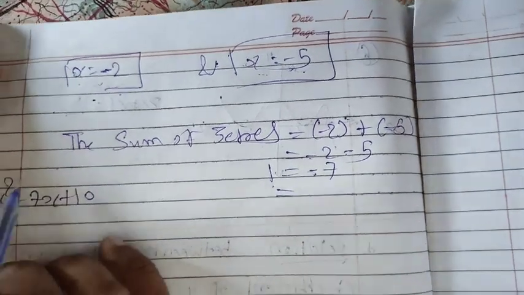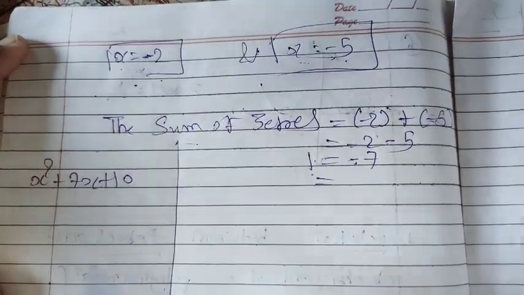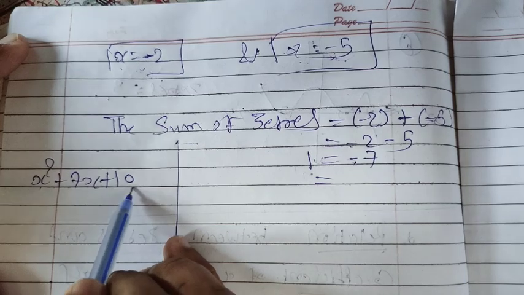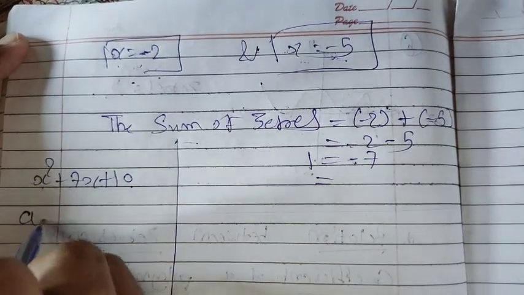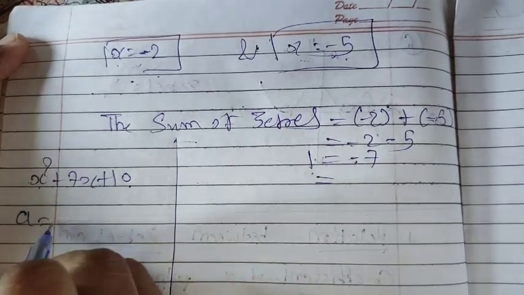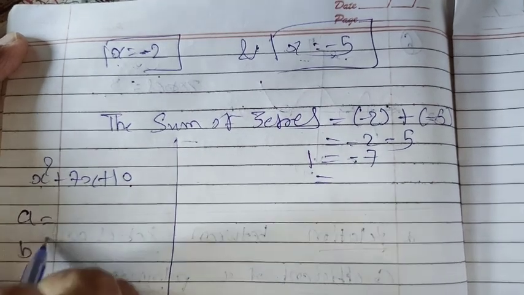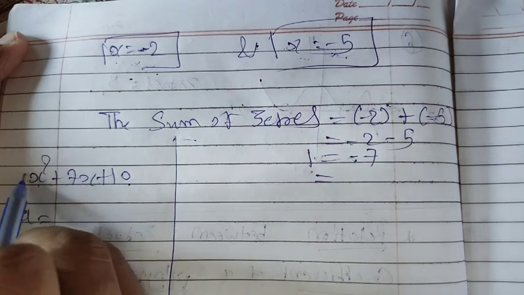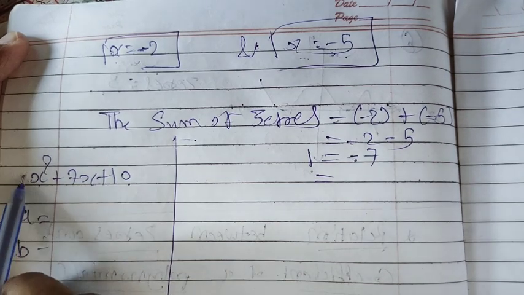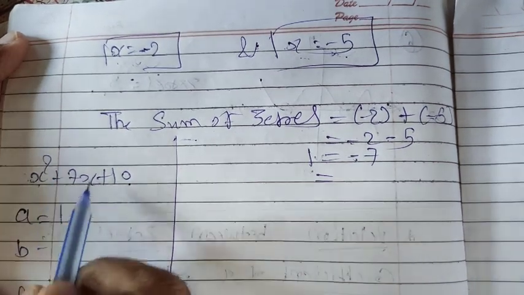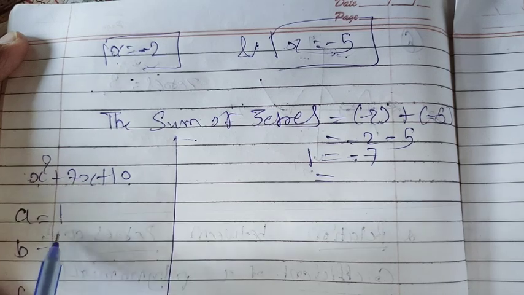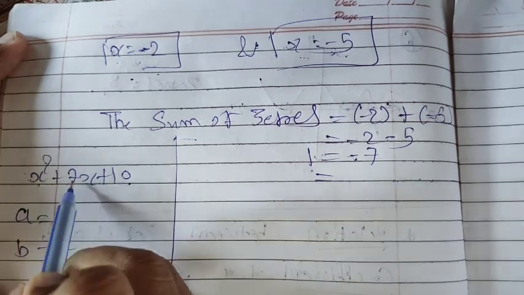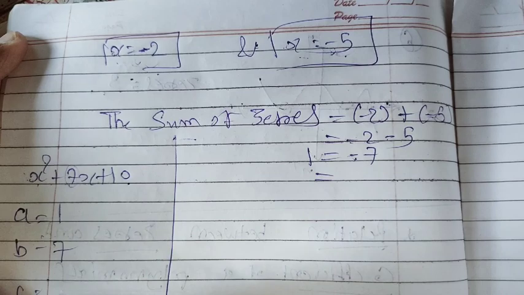Our polynomial is x square plus 7x plus 10. Here the coefficient of x square is a, which is 1. The coefficient of x is b, which is 7.